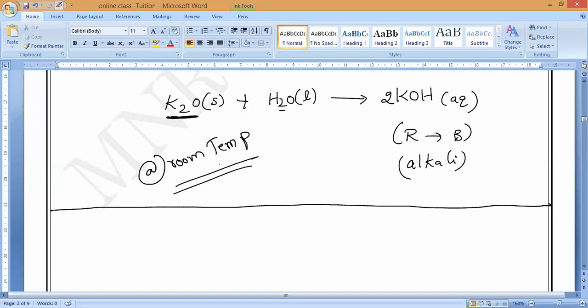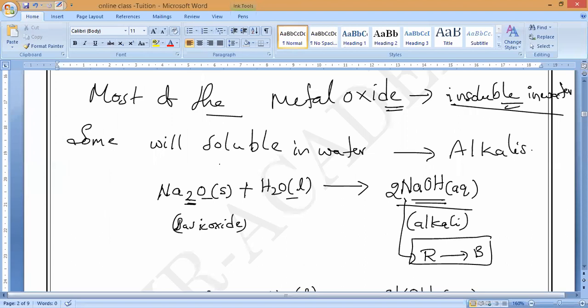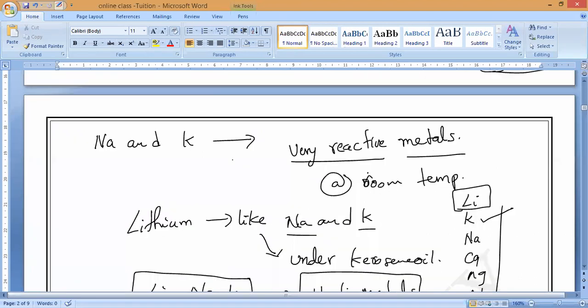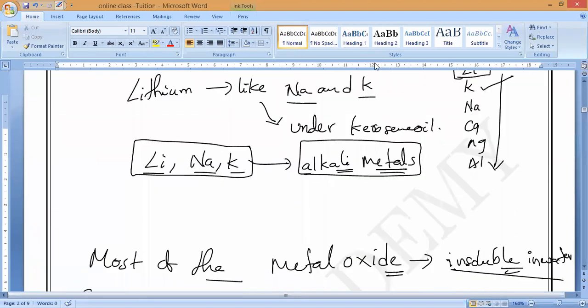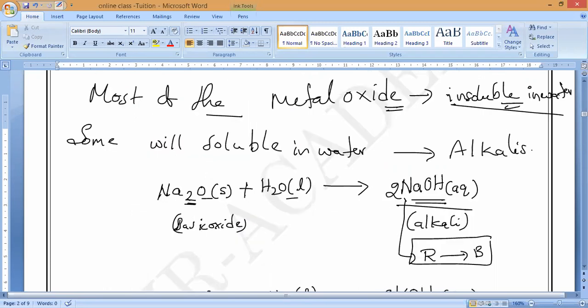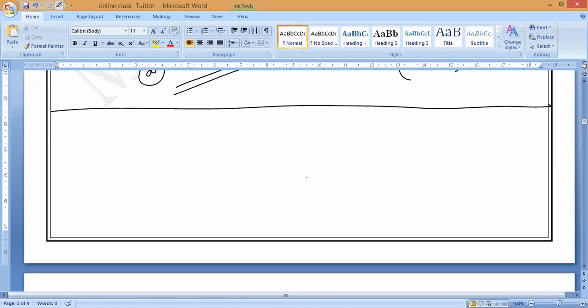That is why they are called highly reactive elements. If they ask you in your MCQ which metal is the most highly reactive in the metal activity series, which one? Potassium only. Lithium is also there, but lithium is not mentioned in our metal activity series. Like sodium and potassium, lithium is also highly reactive, but it is not mentioned in our textbook. But they will ask you, along with sodium and potassium, for one more metal which needs to be stored under oil. You have to remember that is lithium. So this is the first example. Any doubt, you can ask me.